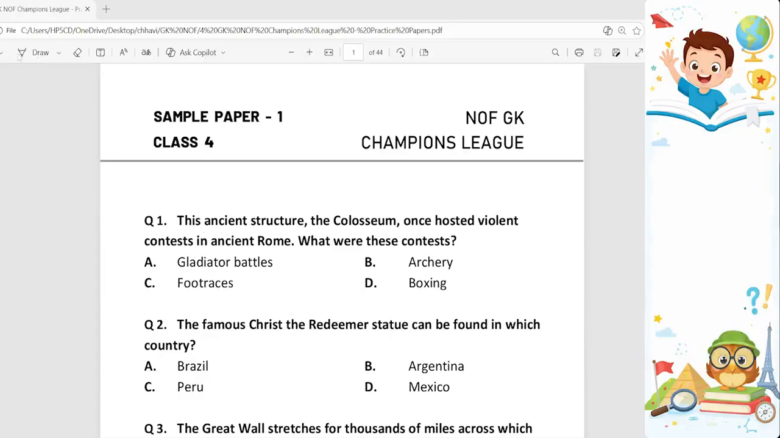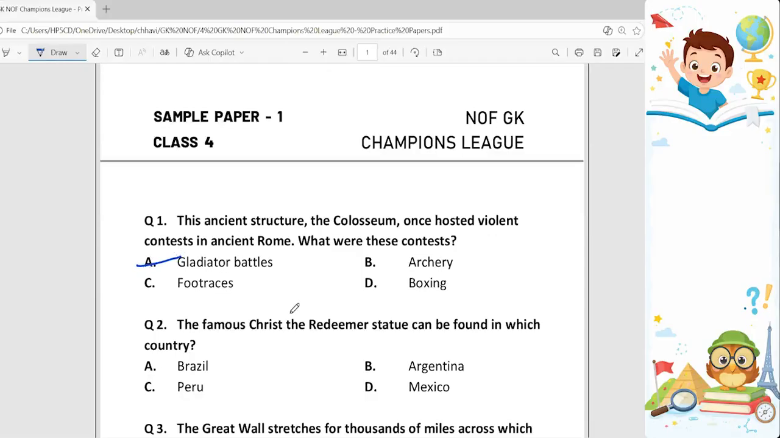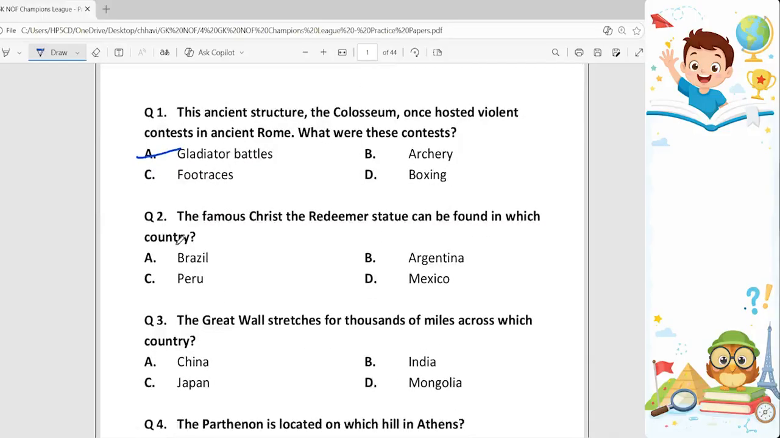This ancient structure, the Colosseum, once hosted violent contests in ancient Rome. What were these contests? So the options are gladiator battles, archery, foot races, boxing. Option A, gladiator battles, is the correct one because the Colosseum was an ancient Roman amphitheater used for gladiatorial contests, public spectacles, and other violent forms of entertainment. So A is the correct option.